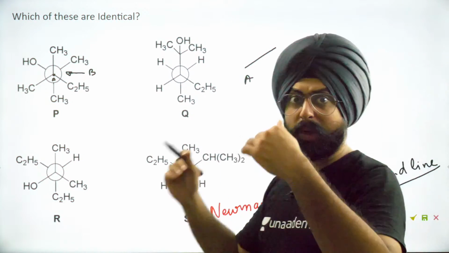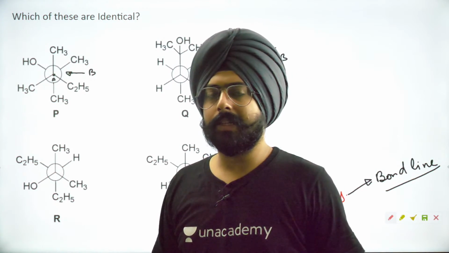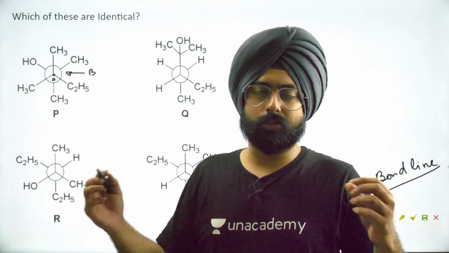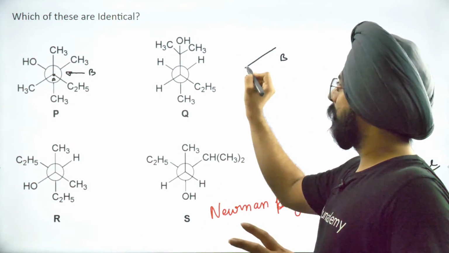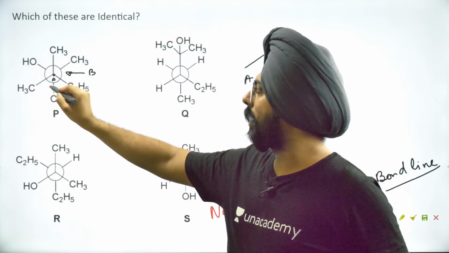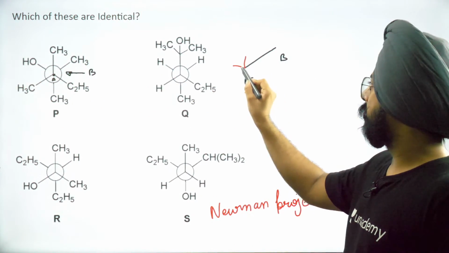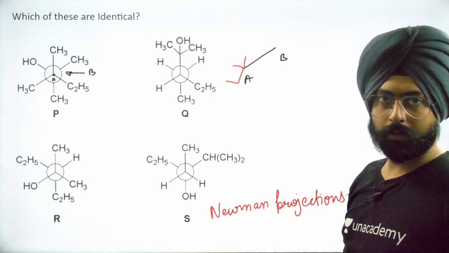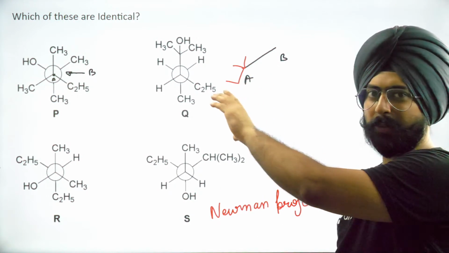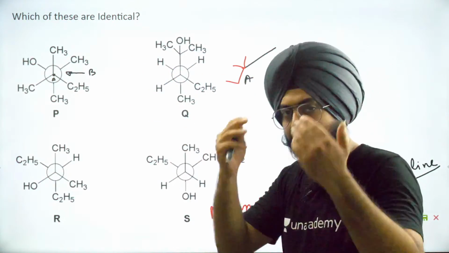I don't need to worry about the orientation because there is no chirality. Why did I say that there's no need of sawhorse projections? Because in sawhorse projections, you have to be very careful about the orientation of everything. Doesn't matter over here. So on carbon A, there are two CH3s and there's a C2H5. There is not really a sawhorse projection because I did not take care of where the CH3 and C2H5 are, left, right.